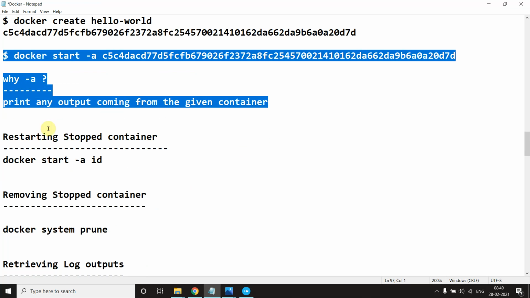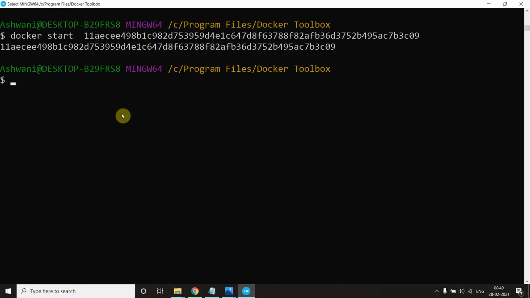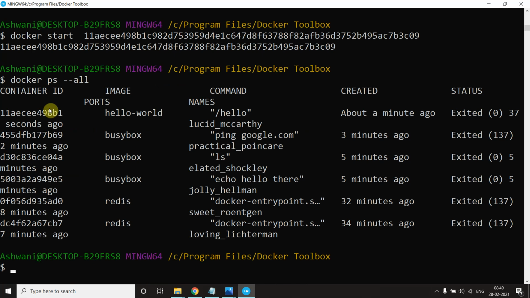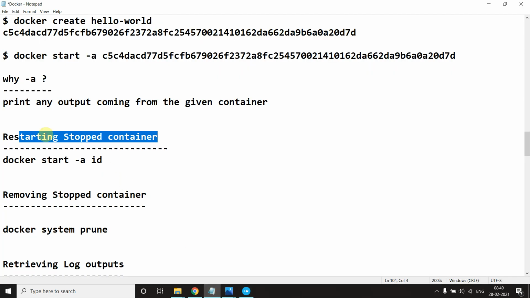Now, restarting a stopped container. Come here and say docker ps hyphen hyphen all. All these containers are in a stopped state, right? Because if I say docker ps, I don't have anything, it means they are in a stopped state. So I want to restart it. So how to restart? Whatever output is coming, you have to attach, and you just mention an id.